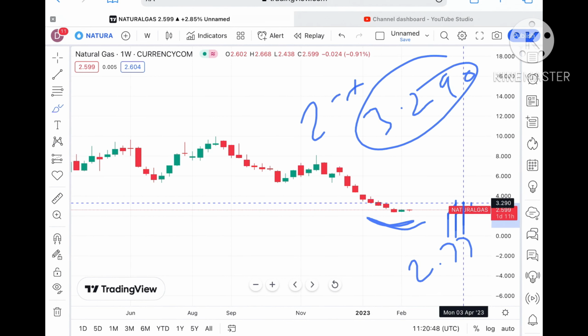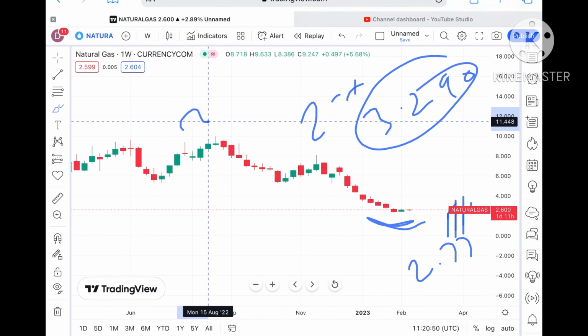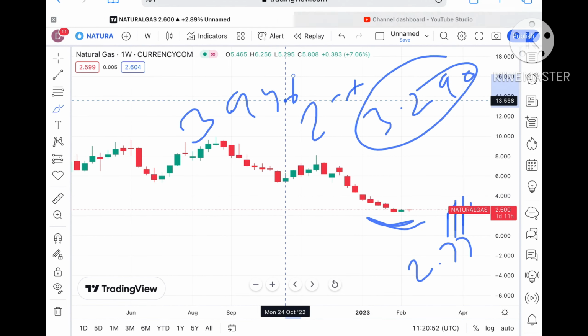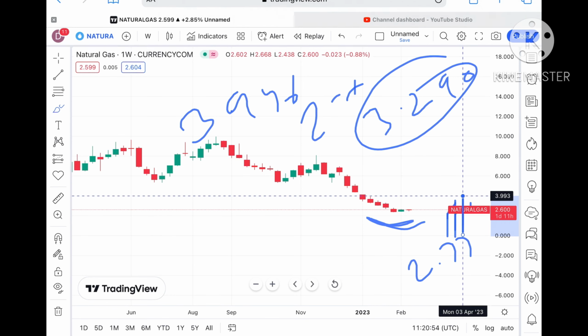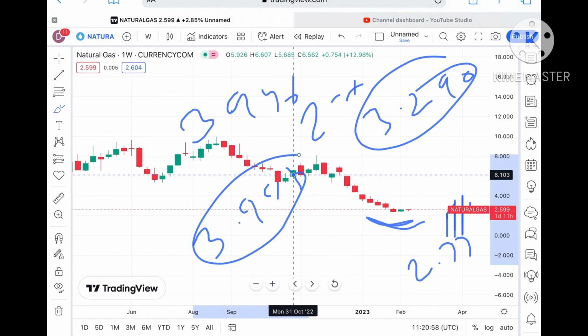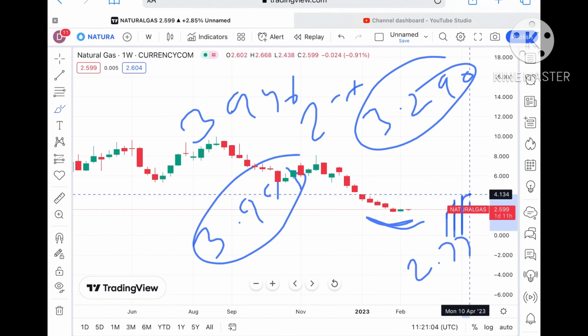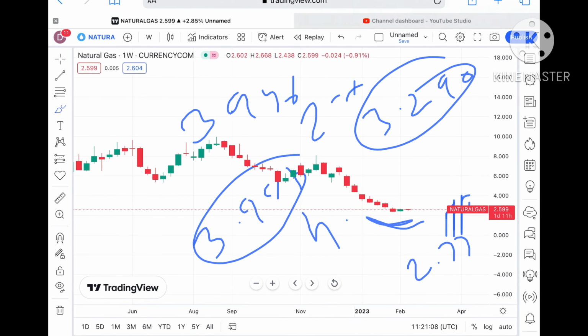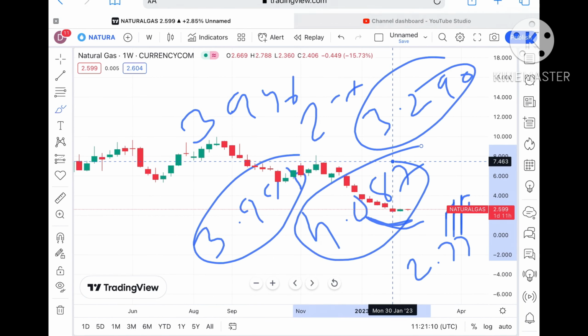Okay, and if the price sustains that particular zone, then we can see it can touch a level of $3.946, and from there we can see it can go further upside towards a level of 3.993. Keep this in mind, once the price sustains above 3.4, chances of going further upside are there. Then we can see a level of 3.9 to a level of $3.46, and if that level sustains, then we can see it can touch a level of 4.087.